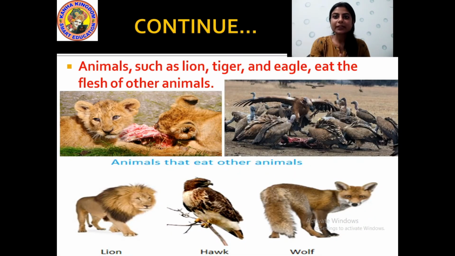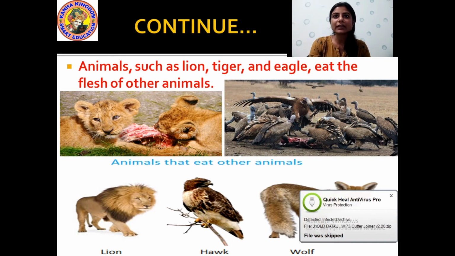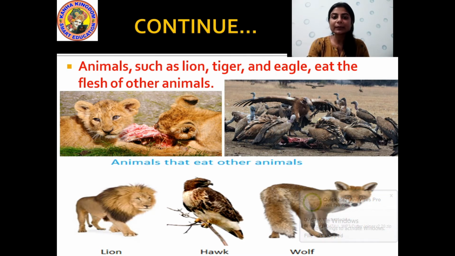And here comes the dangerous animals that eat the flesh of other animals. That means they kill the small animals and they eat them. Who are the animals who eat the small animals? Like lion, tiger, then jackal. Okay, then these vultures, then hawk. These are some carnivorous animals.